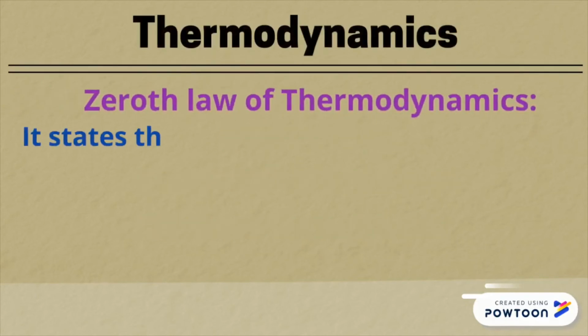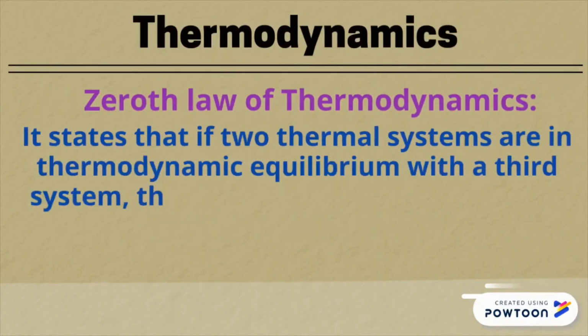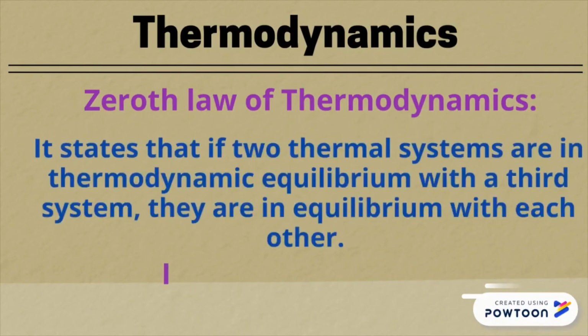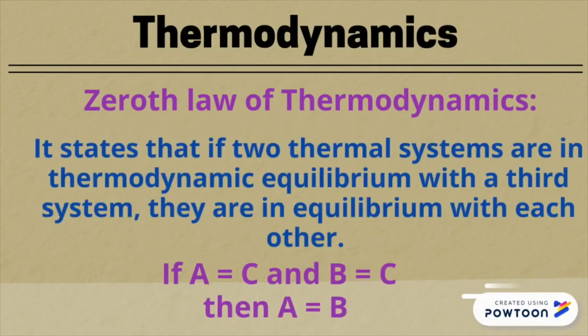One is called the zeroth law, and is useful in understanding temperature. It states that if two thermal systems are in thermodynamic equilibrium with a third system, then they are in equilibrium with each other. Simply, it says that if two systems are at the same temperature as a third system, then they have the same temperature as each other. We can look at it as if A equals C and B equals C, then A equals B.